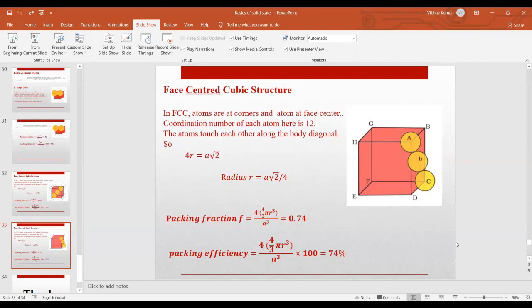Okay, so for face centered cubic, you are taking this atom. Suppose this is your A atom. Okay, so for the nearest neighbors, I will also give you a 3D structure as a whole, because in this you cannot see. There will be an atom at this corner B, right? There will be an atom at this position H also, and because this is a face center, we will have an atom here also in the top surface of this. And here also we will have, and because it's a whole crystal, right?